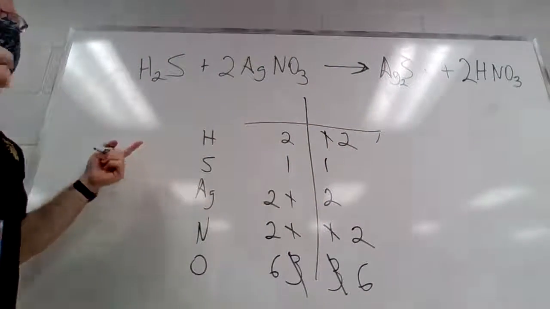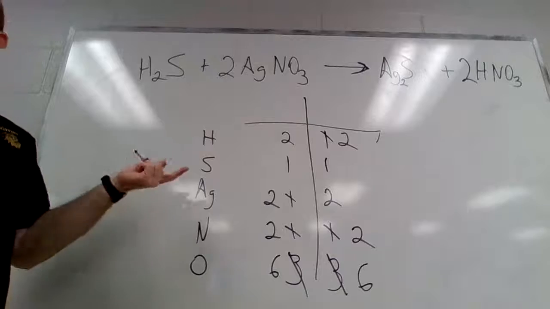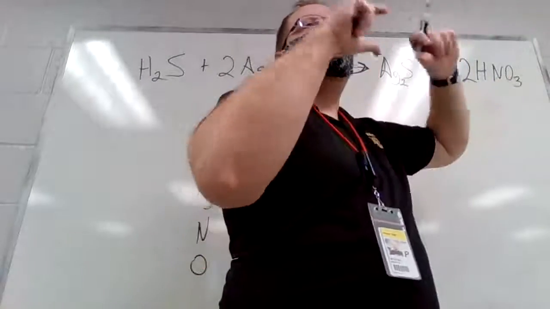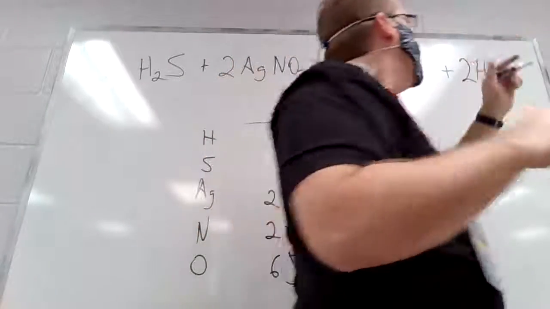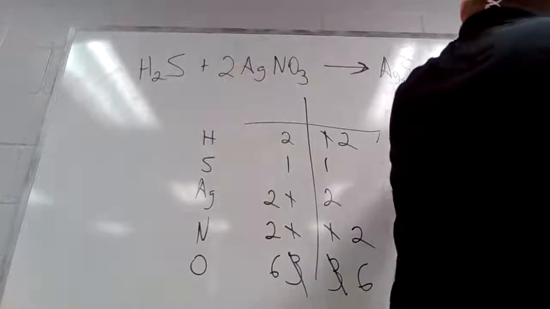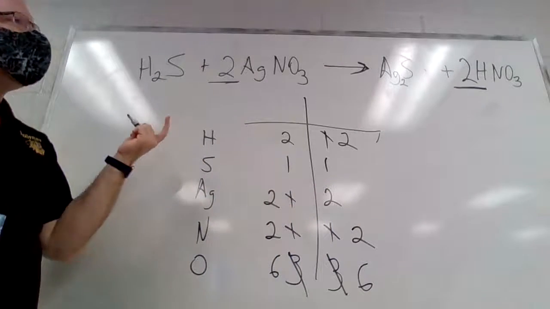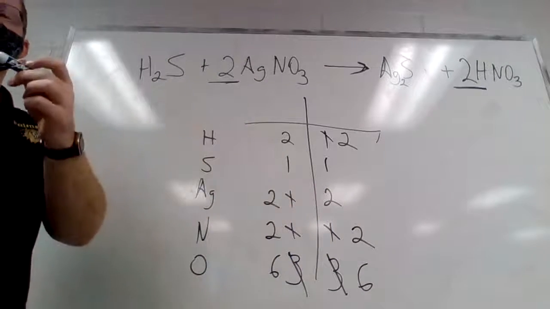Now everything's balanced. And so basically for a Sapling problem, they would have this equation already in the answer box. And what you have to do is go in and put that 2 there and that 2 there. And once you put those into the answer, you can hit check answer and it'll count it right. So let's see if they've got another example. And then maybe I'll turn y'all loose on the assignment.